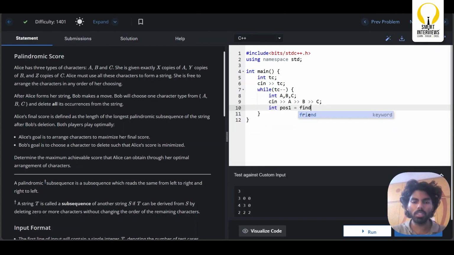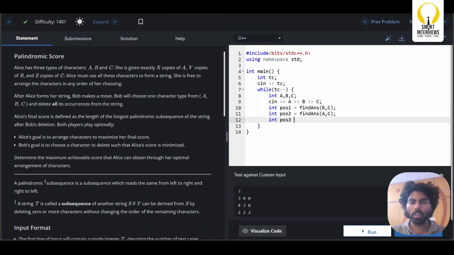What if Bob removes the A occurrence? If Bob removes the A occurrences, can I form a palindrome? Like what is the maximum subsequence length of palindrome that I can form with b number of characters and with c number of characters. Okay, this is possibility 1. And possibility 2, what if Bob removes my b character? So what is the longest subsequence palindrome that I can form with a number of characters and with c number of characters?